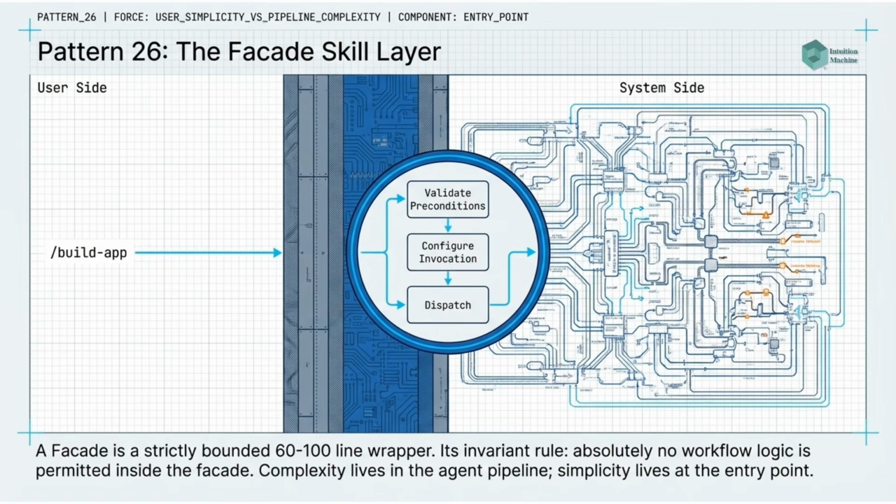Pattern 26. Facade skill. A facade skill contains nothing except a dispatch to the complex pipeline. It is a thin wrapper, 60 to 100 lines, that does exactly three things: validates preconditions, configures the agent invocation, and dispatches. The complexity lives in the agent. The facade lives at the entry point.